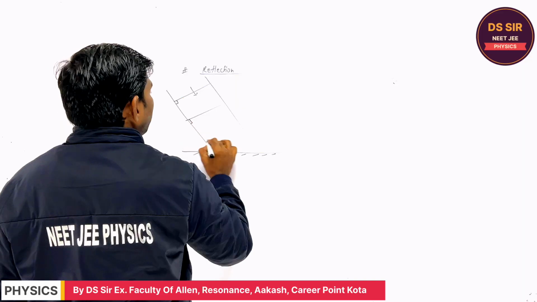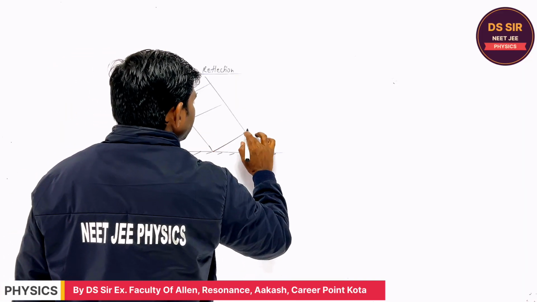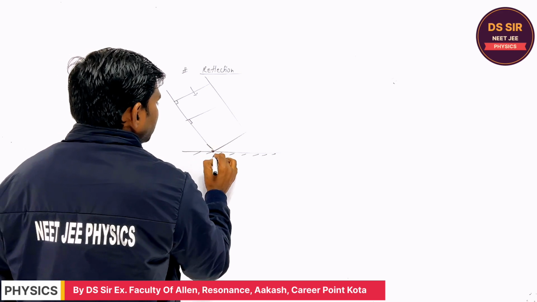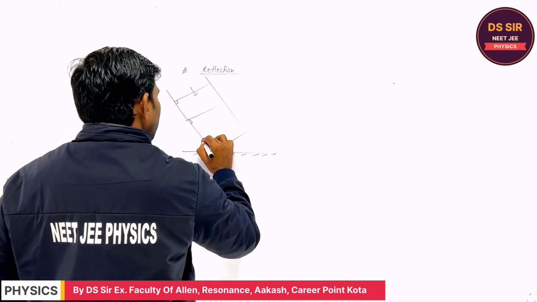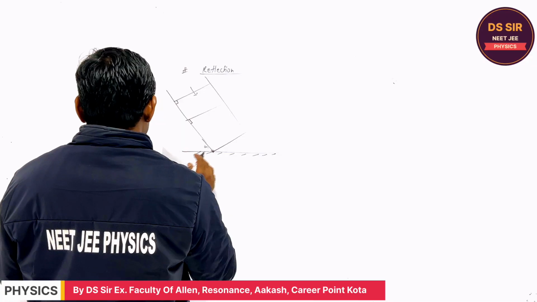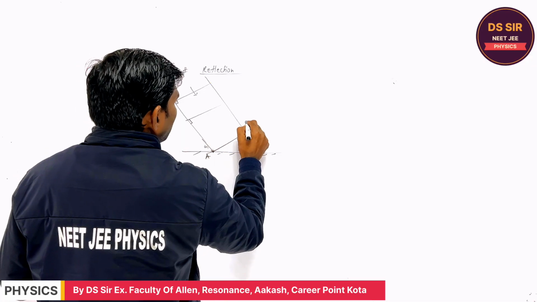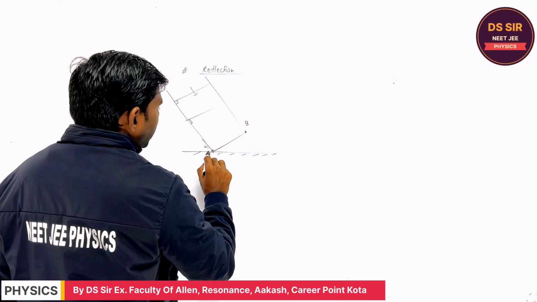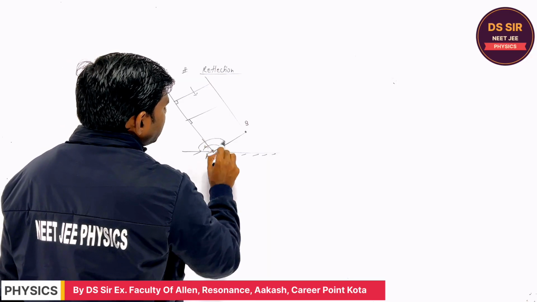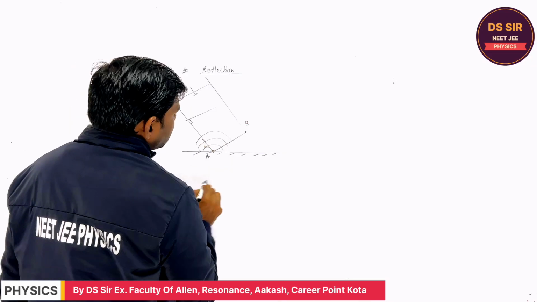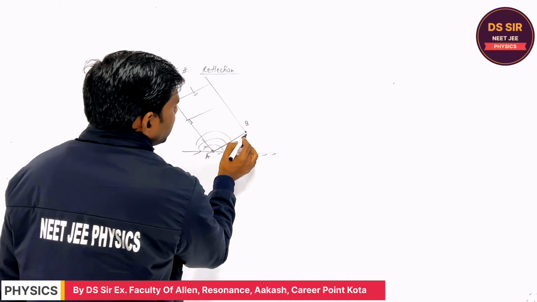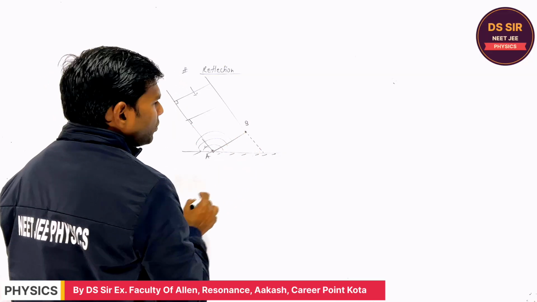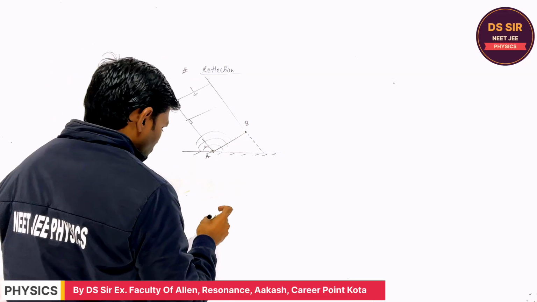When this wavefront is incident over this reflecting surface, suppose the name of this plane wavefront is AB. So what will happen? It acts as a new source of light. So from here a spherical wavefront is obtained. It is propagating, and this light source moves in this way. Are you getting or not? From this, the wavefront is obtained.